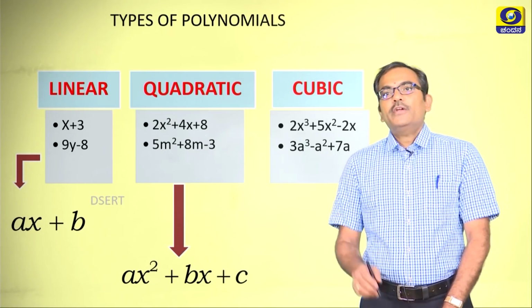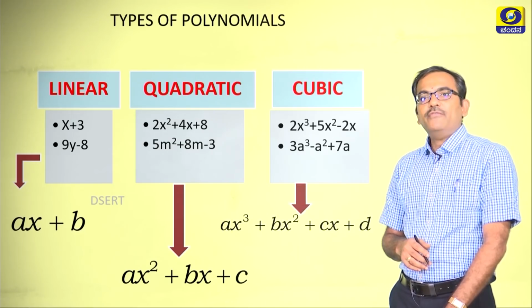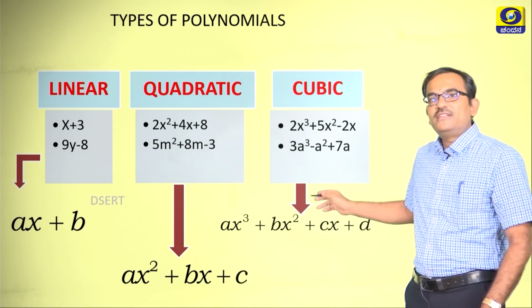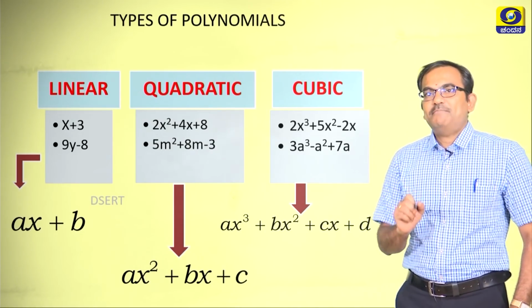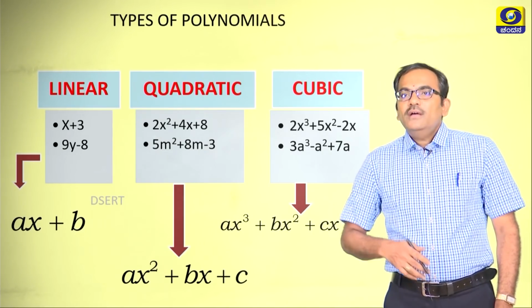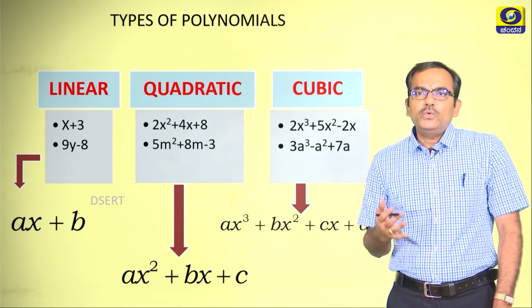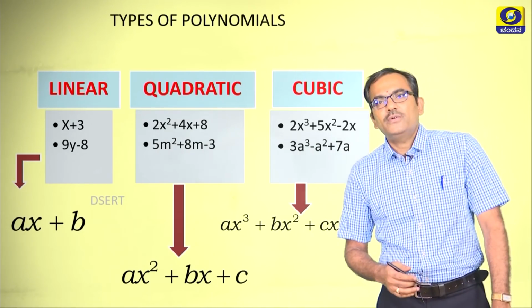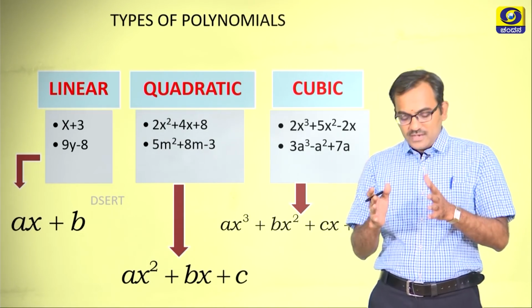So, now let us move to the cubic polynomial. Can you just recall the standard form? Yes, of course, it is ax cube plus bx square plus cx plus d. Now, let me dig deeper into polynomials and understand the qualities that we need to give importance to.